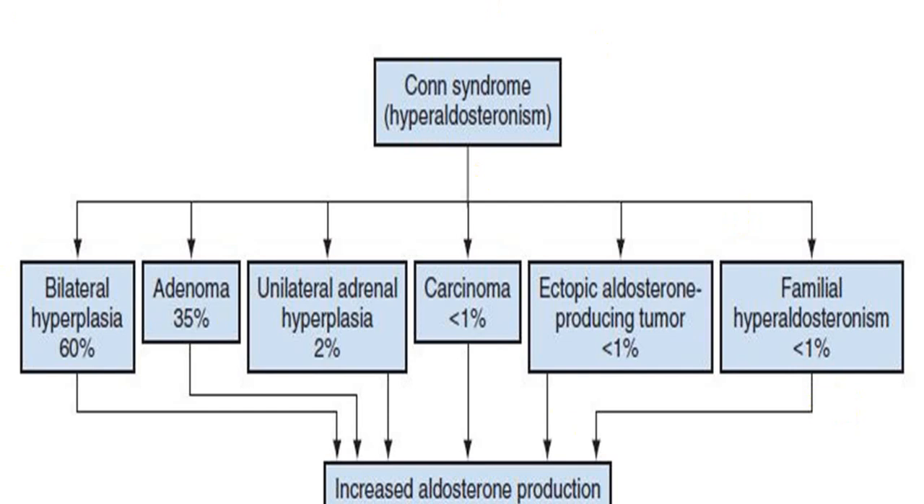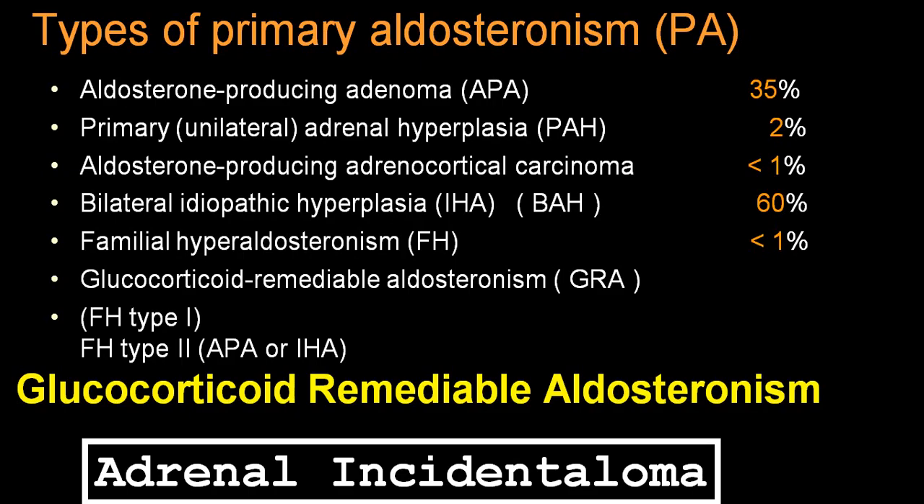So this I have already shown you before. Primary will be because of hyperplasia or adenoma accounting for 95%. Unilateral hyperplasia, carcinoma, ectopic producing tumors, and familial accounts for not more than 5%. We have already told you all this variety.